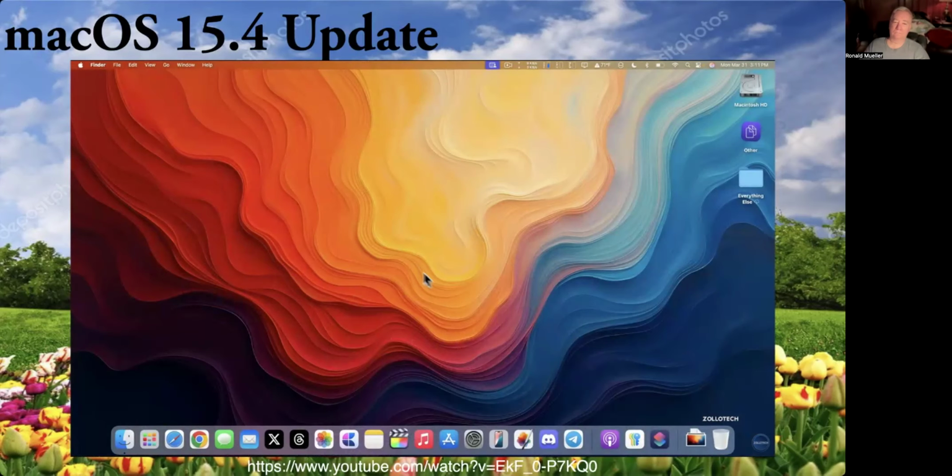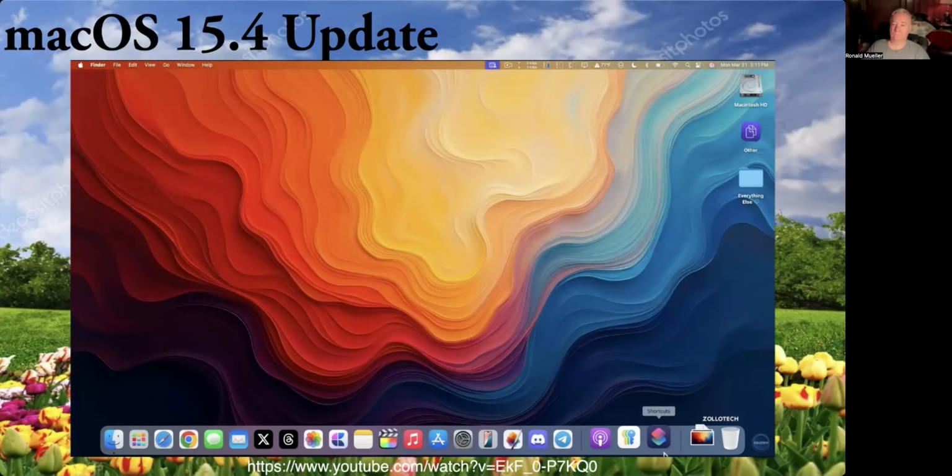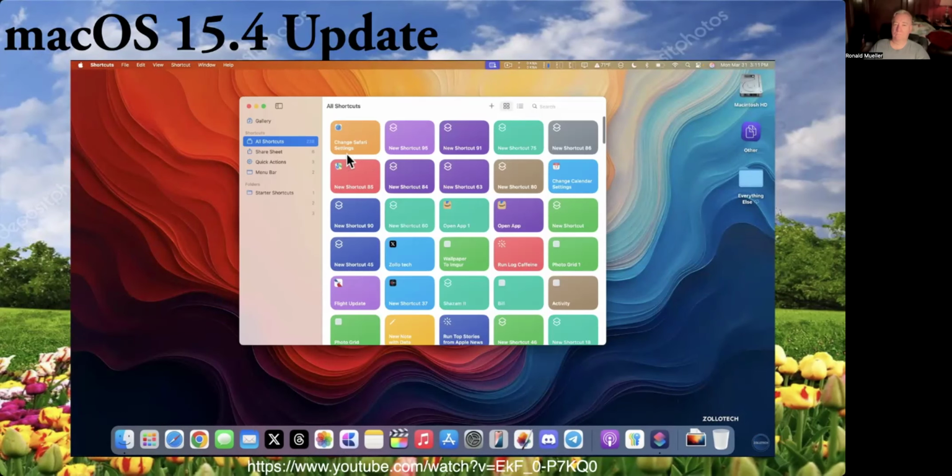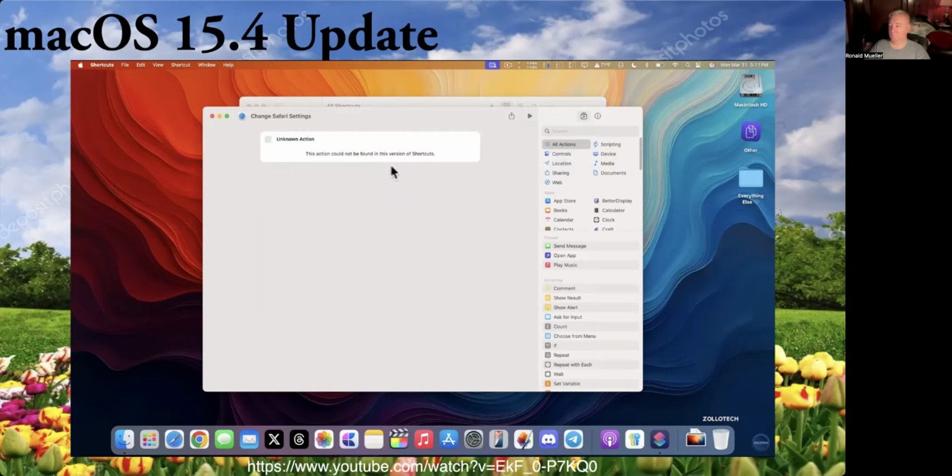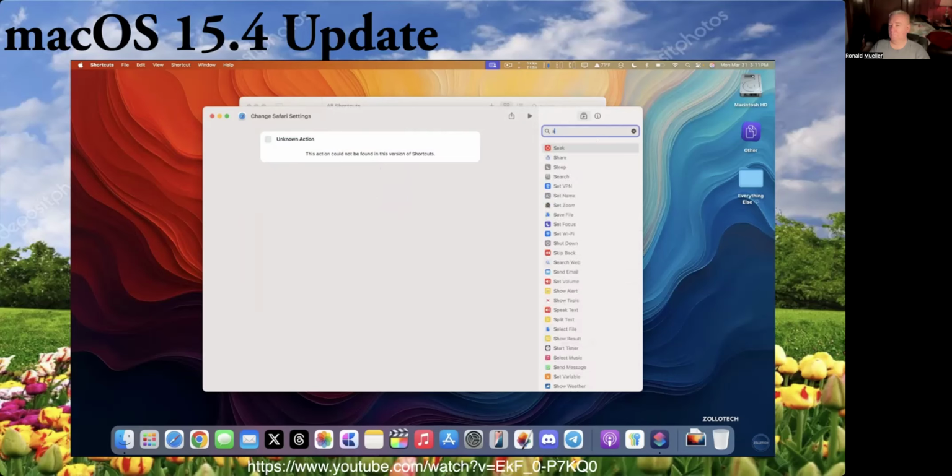Now, while I'm on the latest version of macOS 15.4, if we go into Shortcuts, you'll see I have changed Safari settings. These are saved from my iPhone, where we could save some of the settings, and if we search for actions, they haven't been updated here for some reason. So you'll see it says Get Article using Safari, but there's a new one that says Get Settings. So there's settings updates on iOS that I'm not seeing on macOS for some reason for things such as books and many other apps as well.